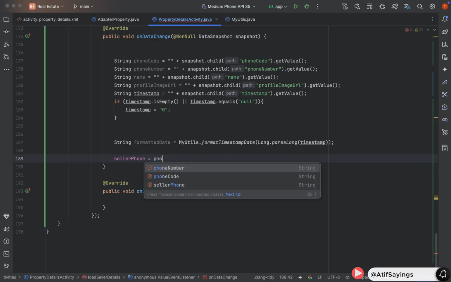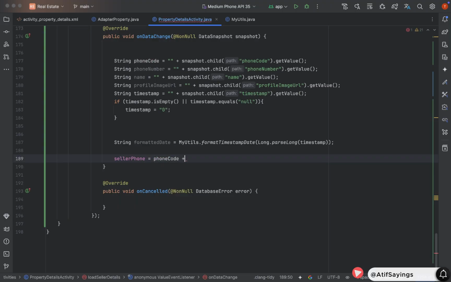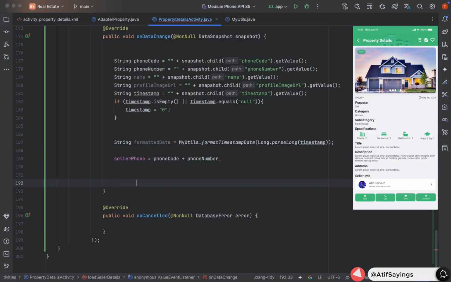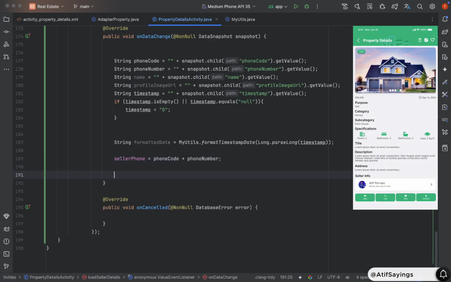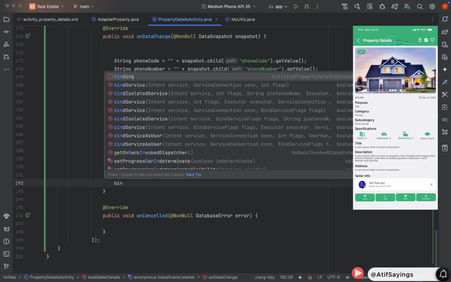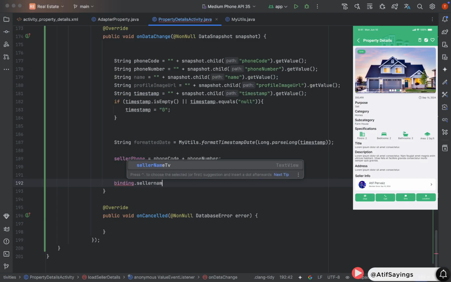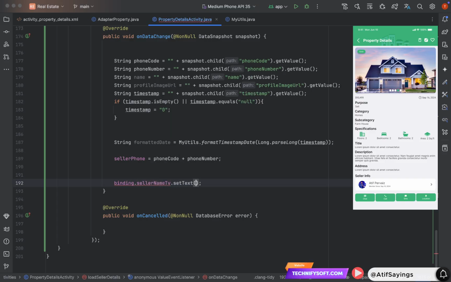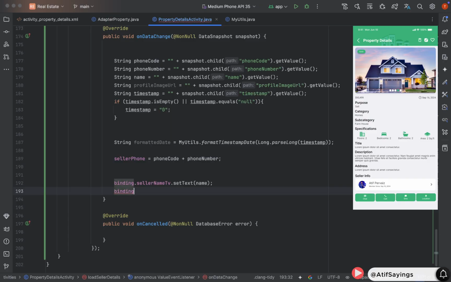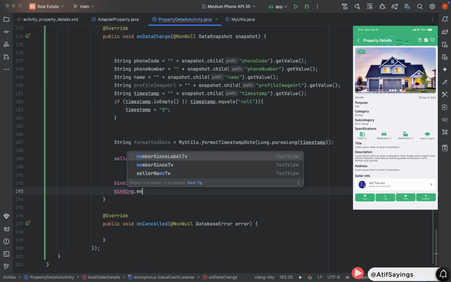Now we need to combine the phone code and phone number and save it in the seller phone variable that we have defined at class level. Seller phone equal to phone code plus phone number. So far, we have got the details of the seller. Now we will set it to UI. Binding dot seller name text view dot set text. Pass the name as parameter.